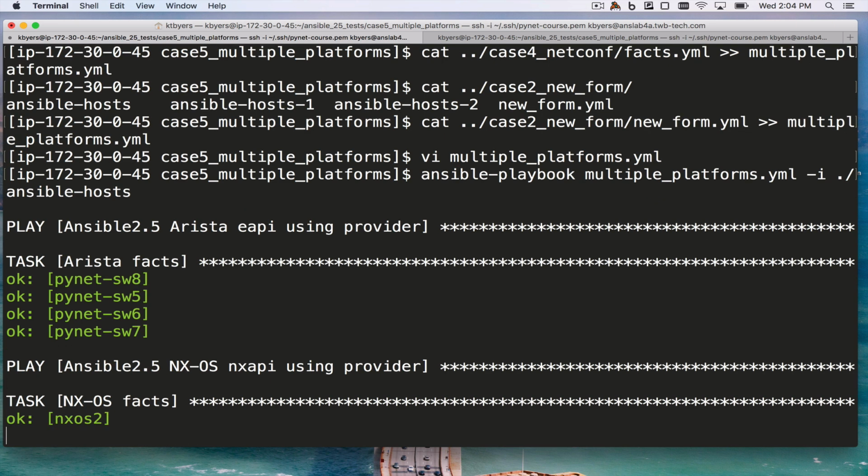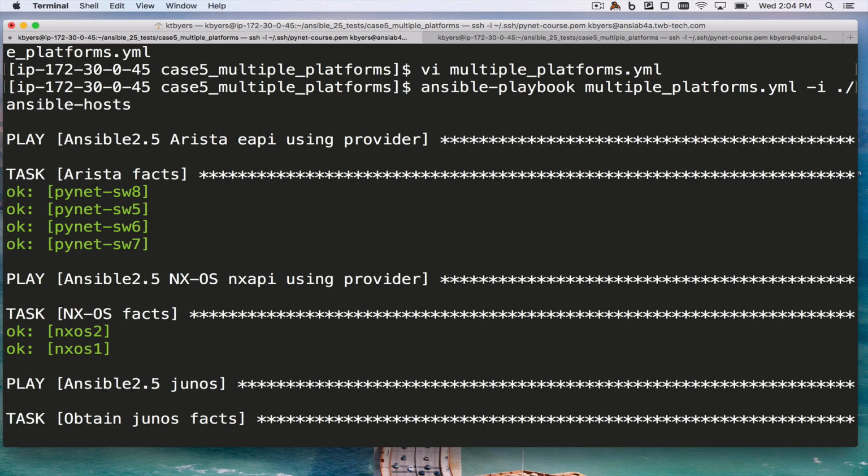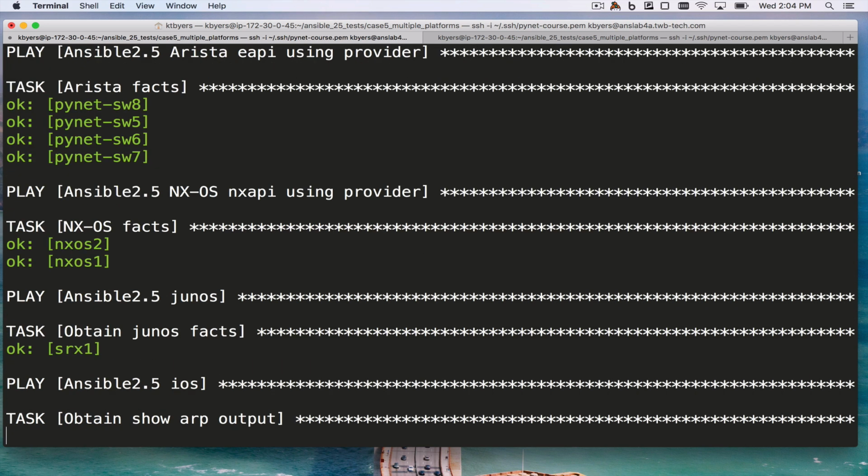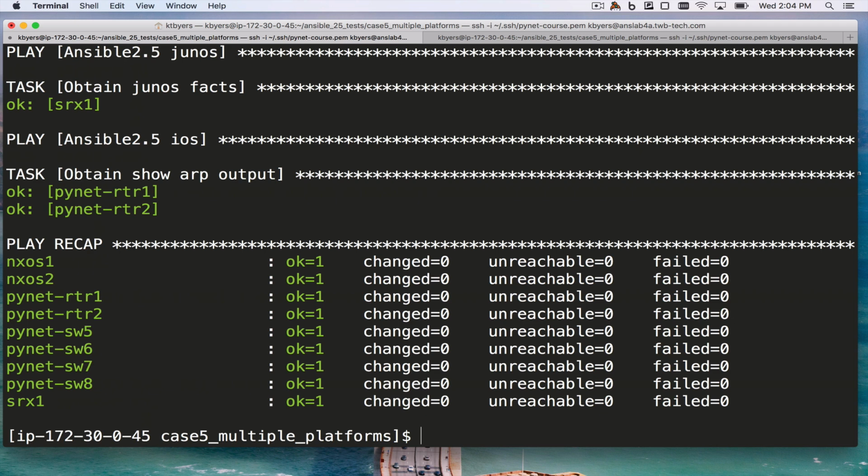Here I'm using NXOS. That worked. Now I'm going to move on to Junos. Verify that this in fact works correctly. And then finally we'll get to Cisco IOS with network CLI and verify that that also works. Still waiting for Junos to complete. Junos completed. That worked correctly. There I see my iOS one worked.